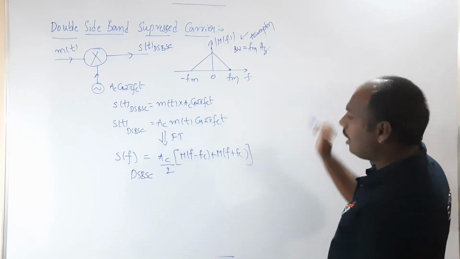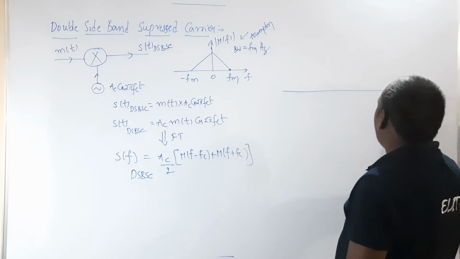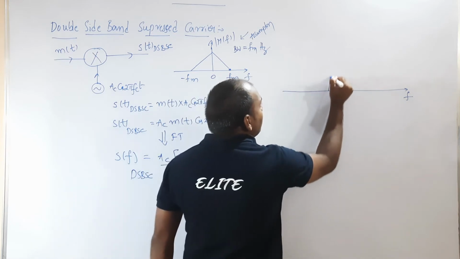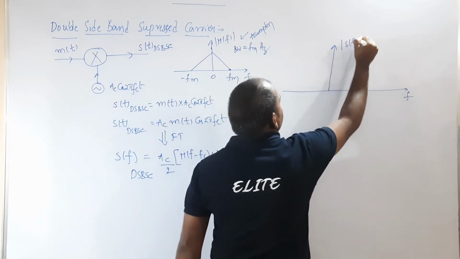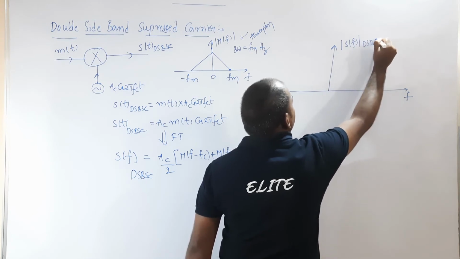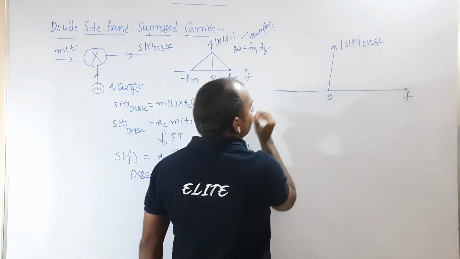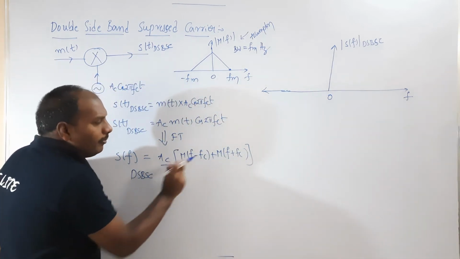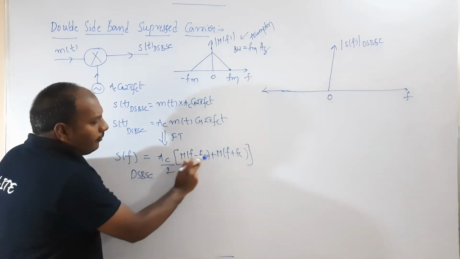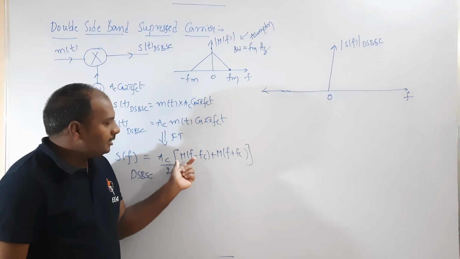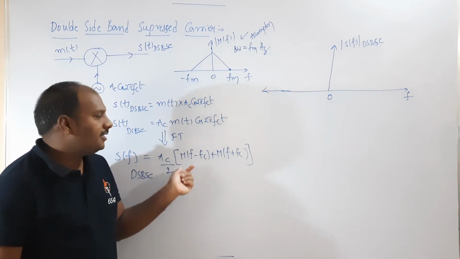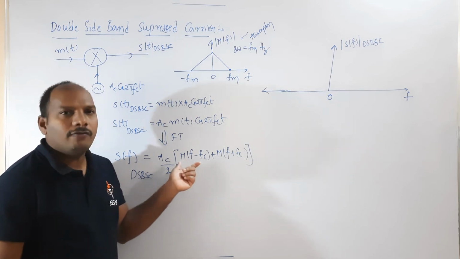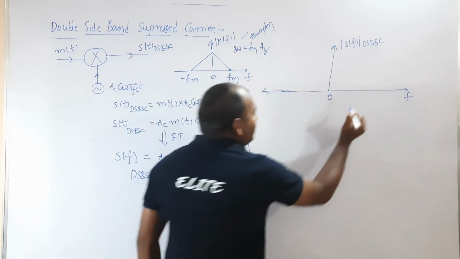Now see here, how will you plot it? Frequency is on the x-axis, it is very clear, and this is mod S of f DSBSC. Clearly see here, the first term is M of f minus fc. M of f minus fc means it is the spectrum of M of f centered at fc, because f equals fc. It is the right shift of M of f by an amount of fc. Let us consider this is the fc point.